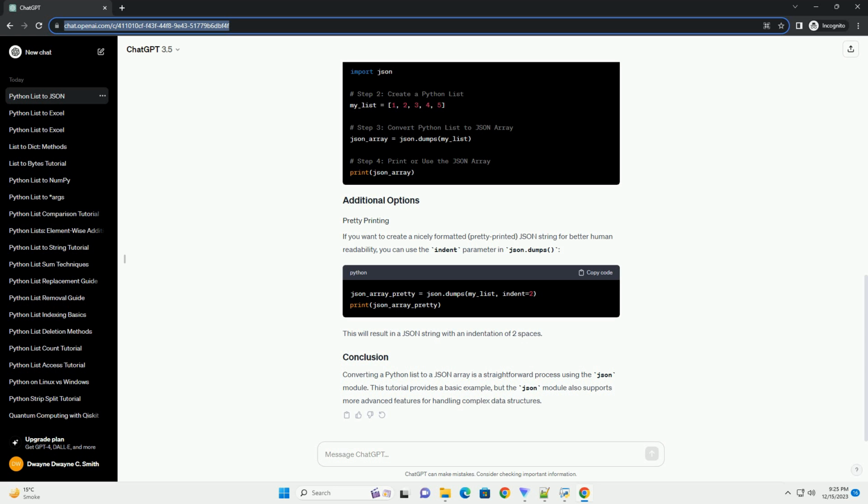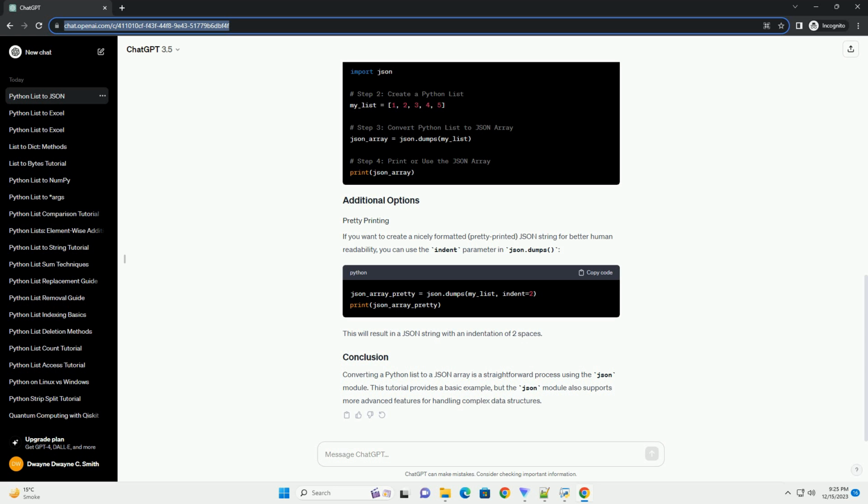Certainly. Converting a Python list to a JSON array is a common task, especially when dealing with data interchange between different systems. The json module in Python provides easy-to-use functions for encoding and decoding JSON data. In this tutorial, I'll guide you through the process of converting a Python list to a JSON array with code examples. The first step is to import the json module, which provides methods for encoding and decoding JSON data.